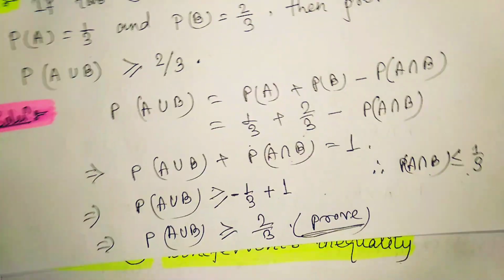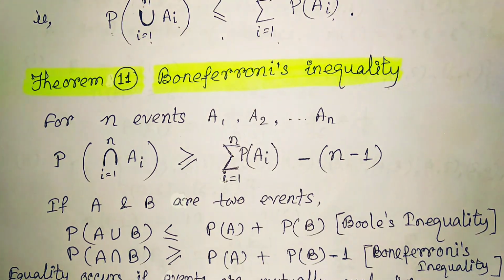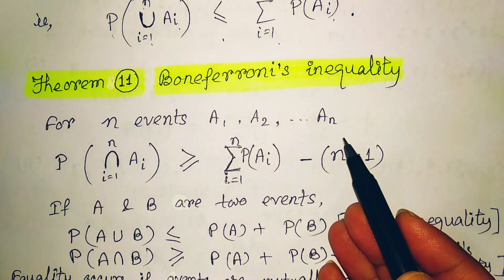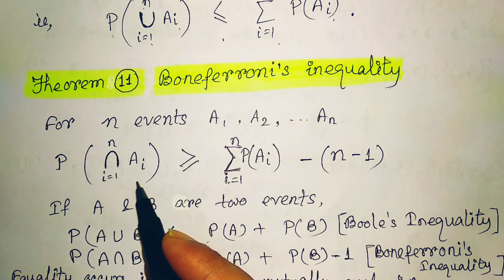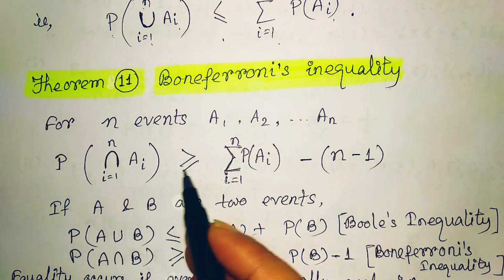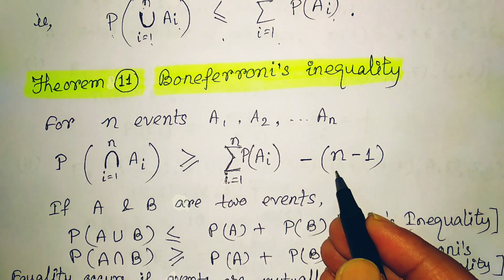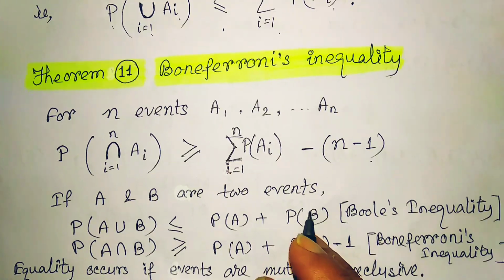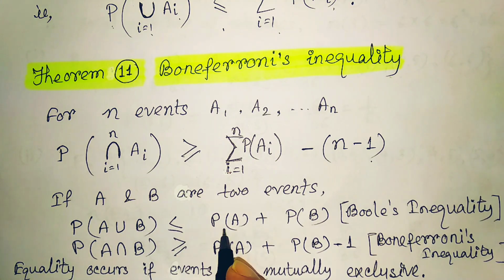This is our Boole's inequality. One more inequality we will generate from here, that is Bonferroni's inequality, and it states that for n events A1, A2 up to An, probability of intersection of Ai, if we consider the intersection of all events, is greater than or equal to summation of probability of Ai minus n minus 1. If A and B are 2 events, then probability of A union B, we know, is less than or equal to PA plus PB.